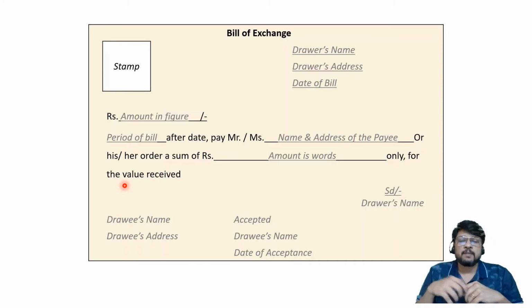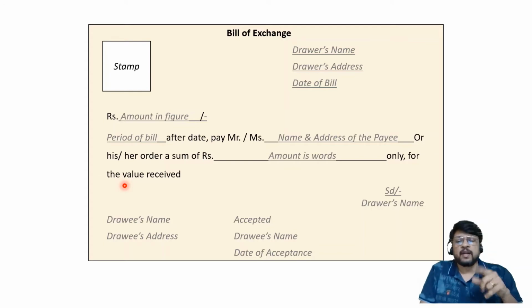So let me repeat again. The heading is written on the top in the center, bill of exchange. On the left hand side there is a stamp. On the right hand side, top right corner: drawer's name, drawer's address and date of bill. Then rupees in figure. Then period of the bill, after date, pay Mr. so and so or Miss so and so, their name and address of the payee, or his or her order, a sum of rupees so and so, again the same amount which was written in figures, now written in words only, comma, for the value received.